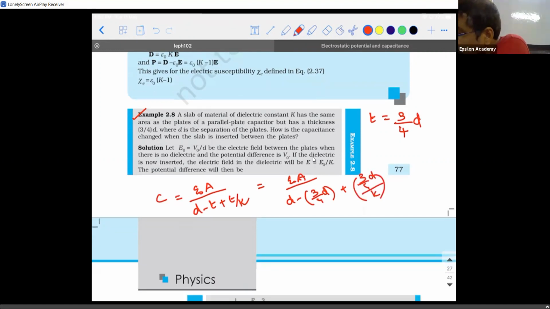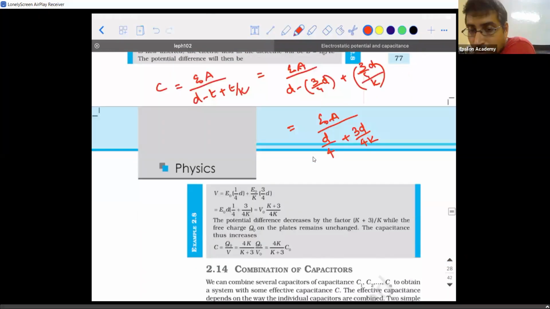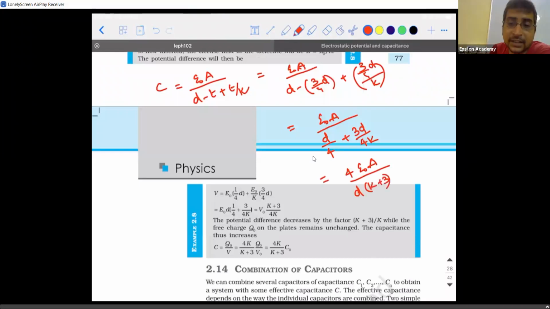Is it not epsilon naught A divided by D by 4 plus 3D by 4K? So this 4 will go to the numerator: 4 times epsilon naught A divided by D into K plus 3. That is what you are going to get when you take LCM.